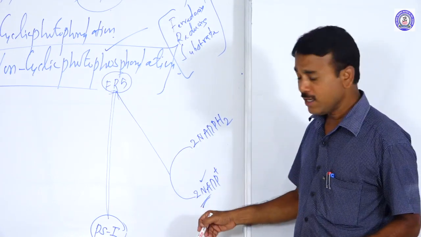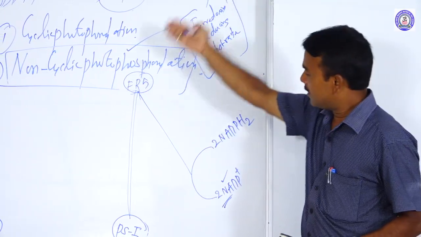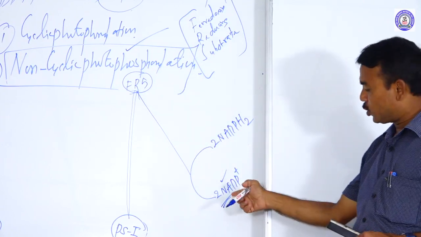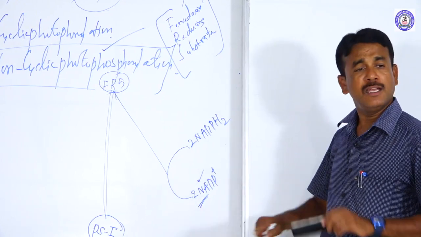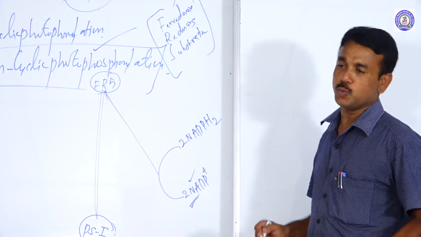So how does the reduction happen? From photosystem 1, the expelled electrons obtained by FRS are captured by 2 molecules of NADP plus, and those 2 molecules of NADP plus are reduced into 2 molecules of NADPH2.